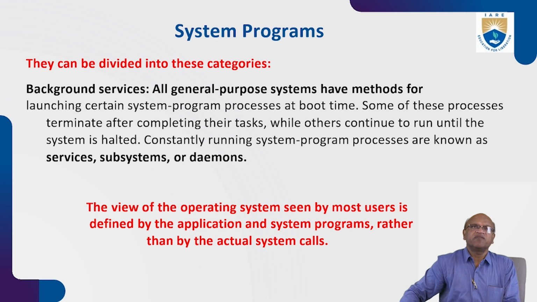So they can be divided into three categories. The first category: background services. All general purpose systems have methods for launching certain system program processes at boot time. Some of these processes terminate after completing their task, while others continue to run until the system is halted. Constantly running system program processes are known as services, subsystems, or daemons.